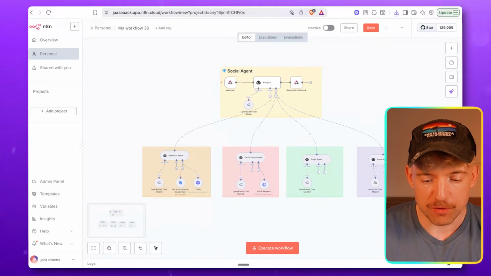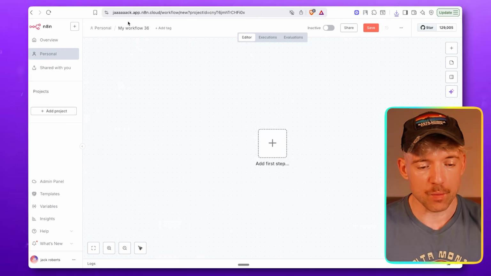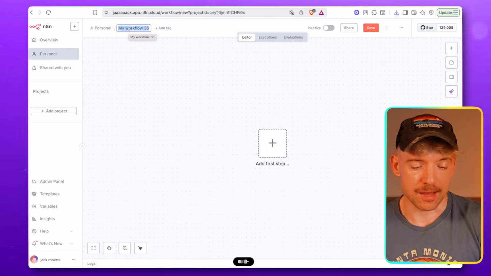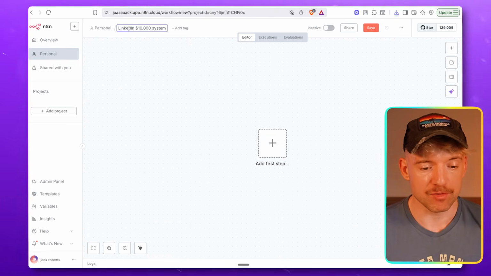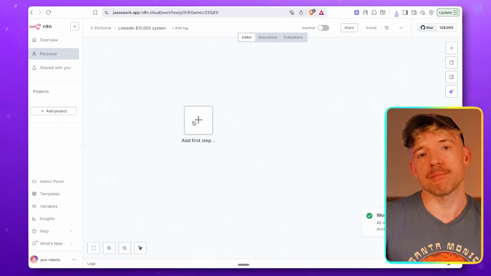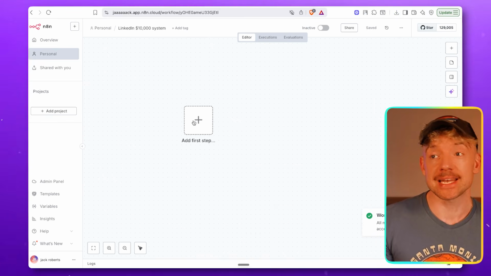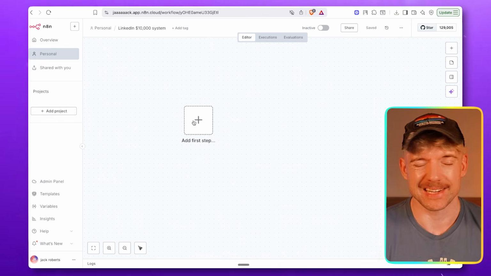So let's say we wanted to build this one all together from scratch. So I get rid of this. We're going to name the scenario, which is LinkedIn $10,000 system. Let's give it a name so we're not crazy savages. Now, I recommend the way we do this is to build it in N8N, and then we'll just simply plug in Loveable because that's like the easy part.